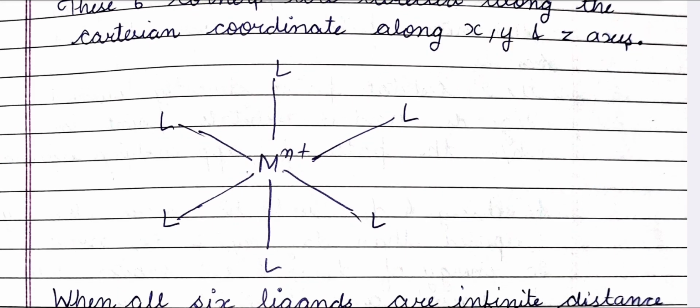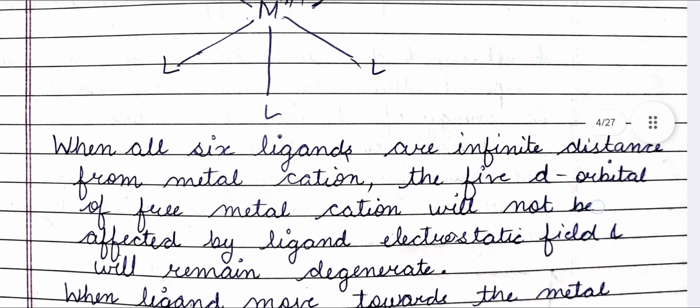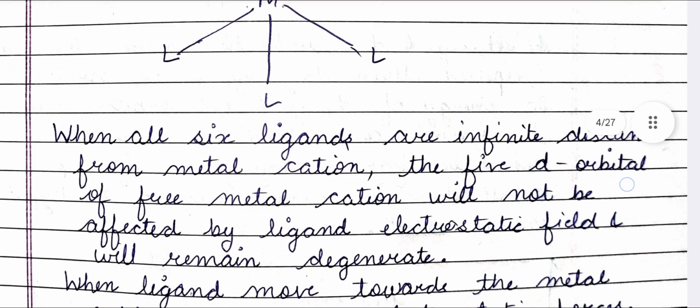Octahedral complexes are in the shape of an octahedron where metal cation Mn+ is between the 6 ligands arranged as shown in the diagram. When all the 6 ligands are at infinite distance from metal cation, the 5 d orbitals of free metal cation will not be affected by ligand electrostatic field and will remain degenerate.